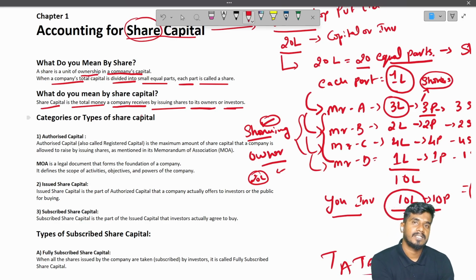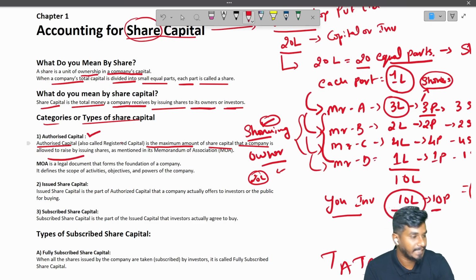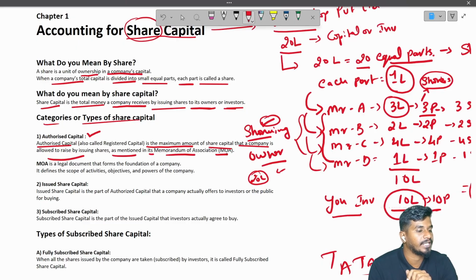So now share capital has various types. Let us see that first. So, categories or types of share capital. The first thing is authorized share capital. So, what do you mean by authorized capital? Let us read once and then we'll understand. Authorized capital is the maximum amount of share capital that a company is allowed to raise by issuing shares as mentioned in its memorandum of association.